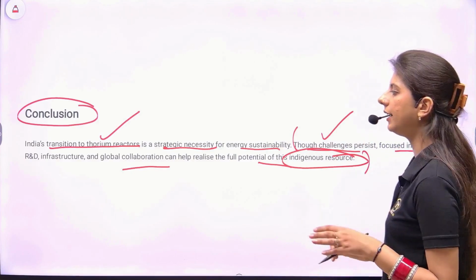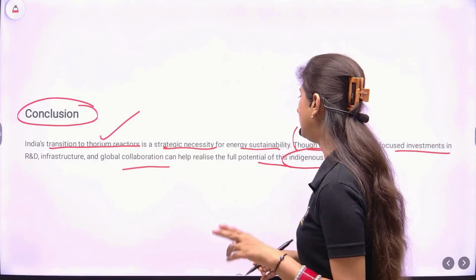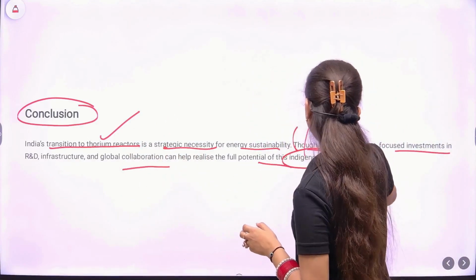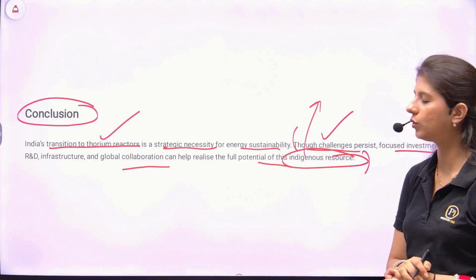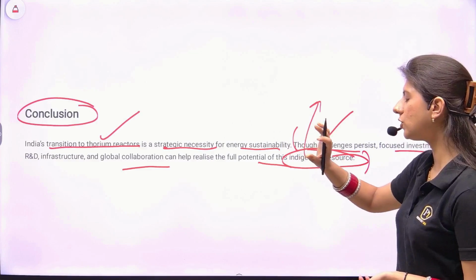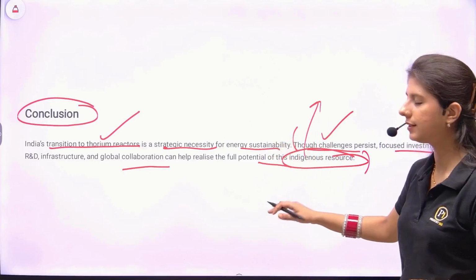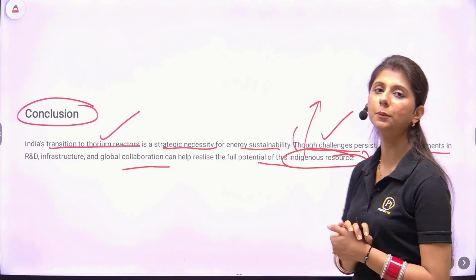Focused investments in R&D, infra. So we have given some measures, which was the second dimension of the question. And then we have written about this indigenous resource, because thorium will be an indigenous resource and we won't have to rely on imports. So just look at the choice of words, how concise and precise the conclusion can be, and the word limit is still not breached.